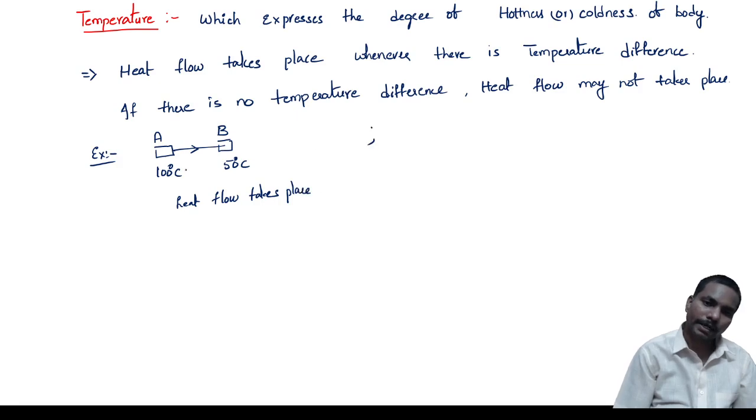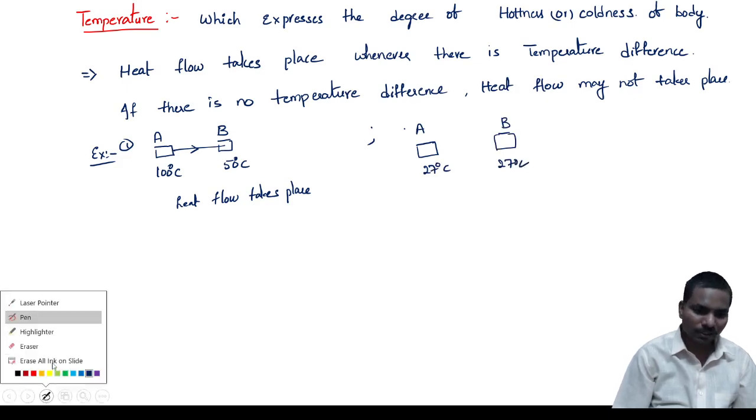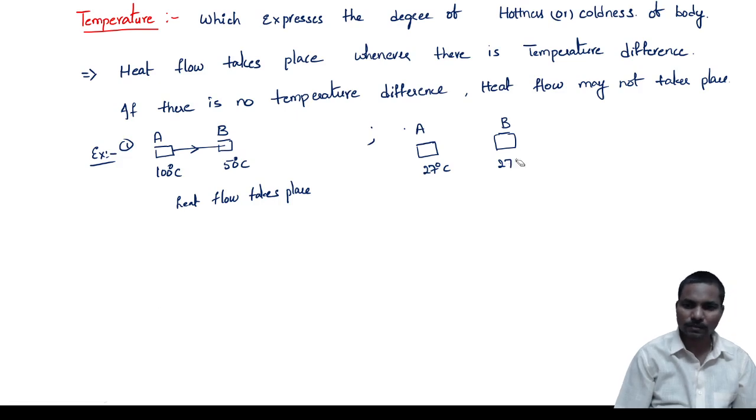Second example. Let us take object A at 27 degrees centigrade and object B also at 27 degrees centigrade. Then what will happen, guys? 27 degrees centigrade is considered room temperature.